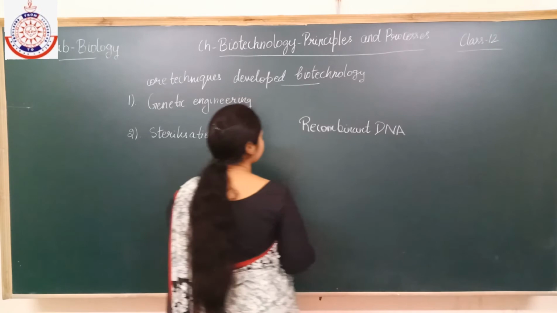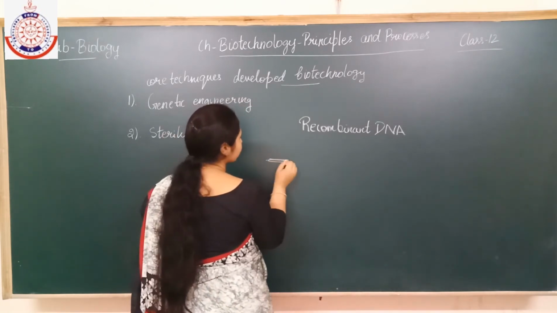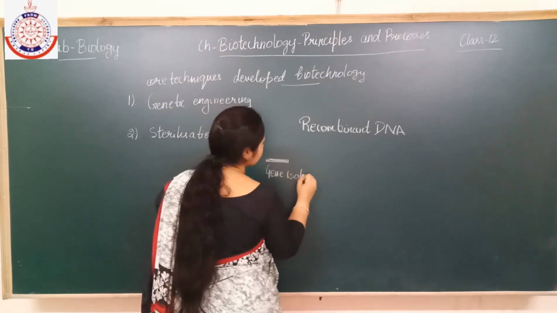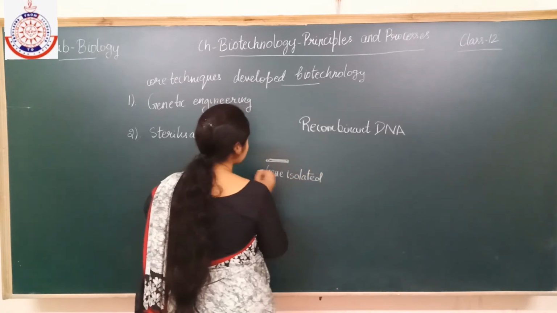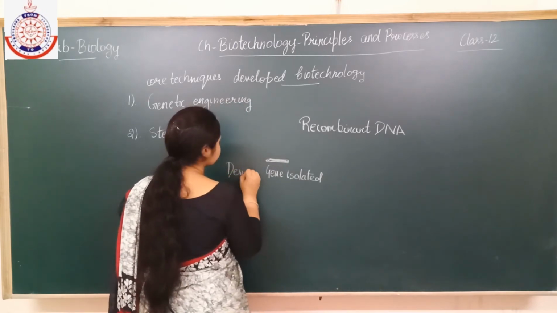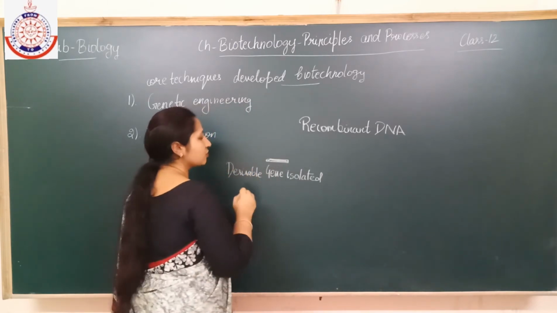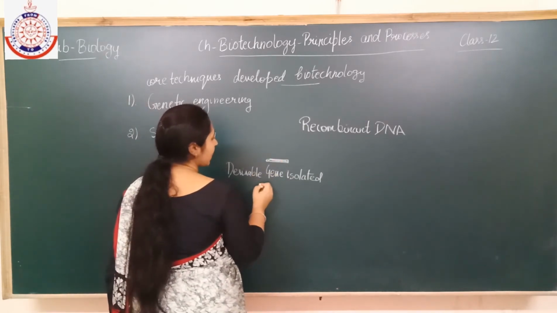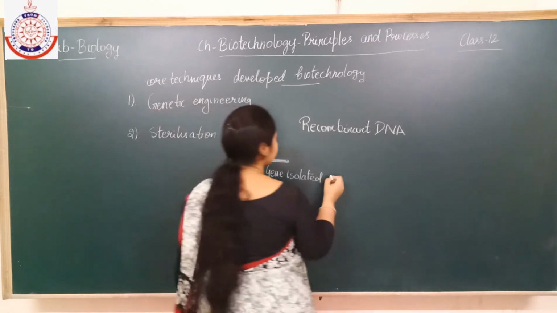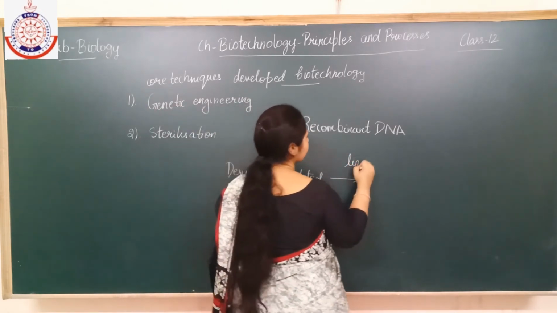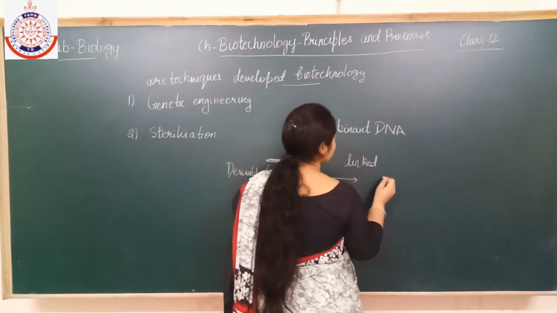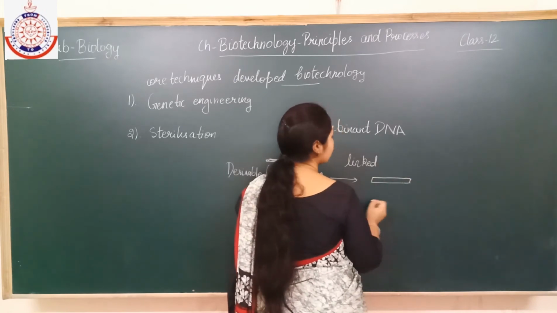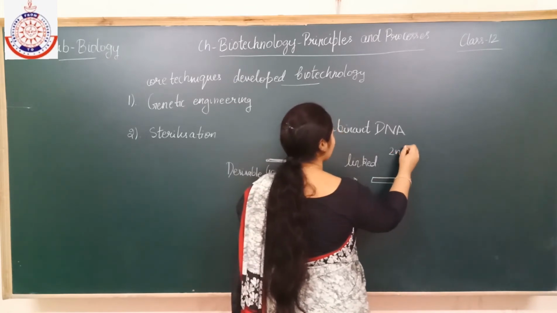A gene, a desirable gene, is isolated from one organism, and then it is linked with the genetic material of another organism.